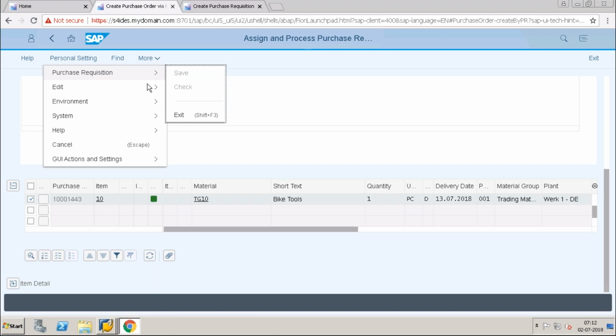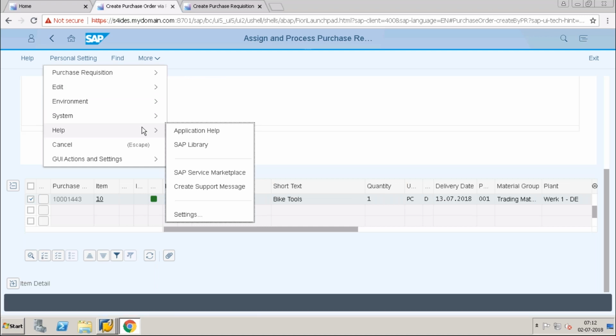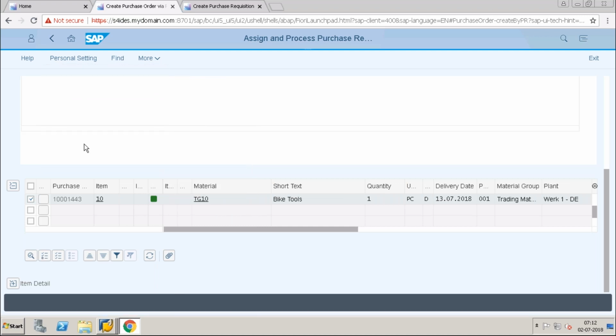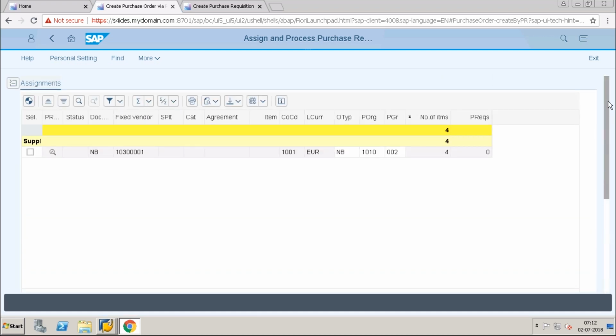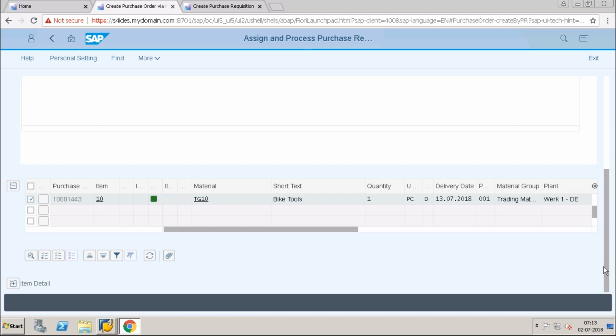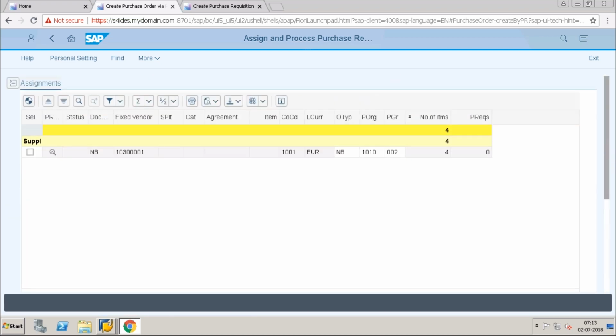Item OK is not required, sir. No, item OK will be there only in the GR.